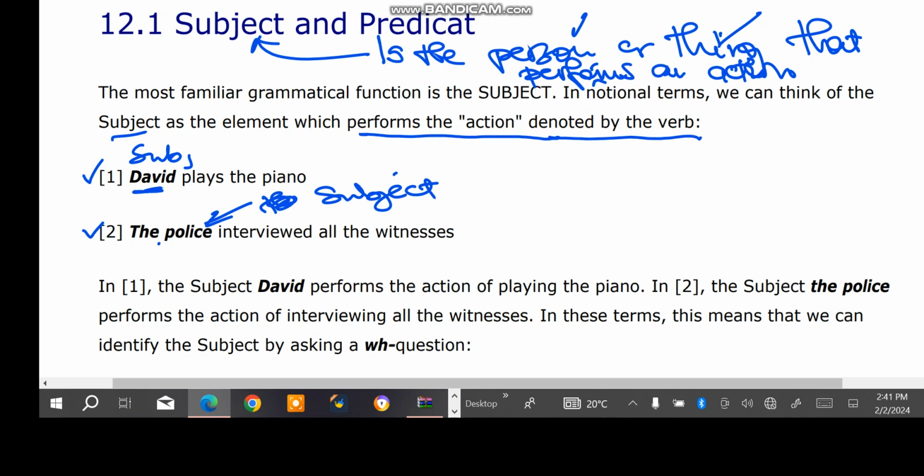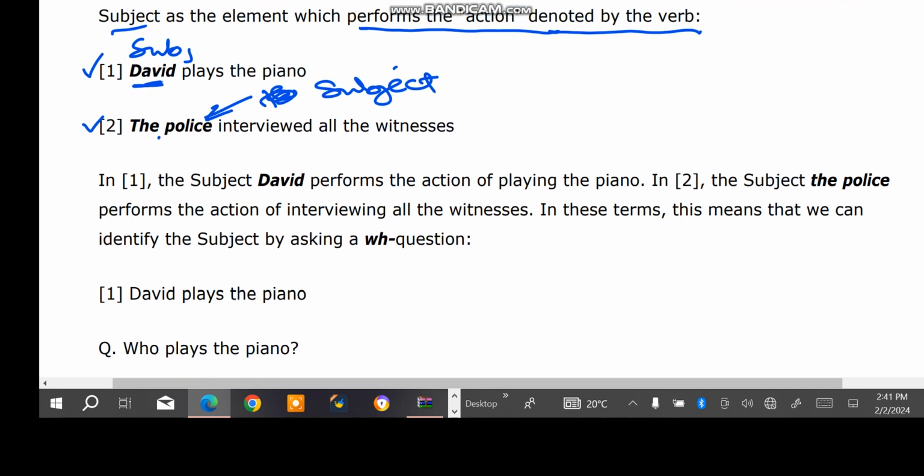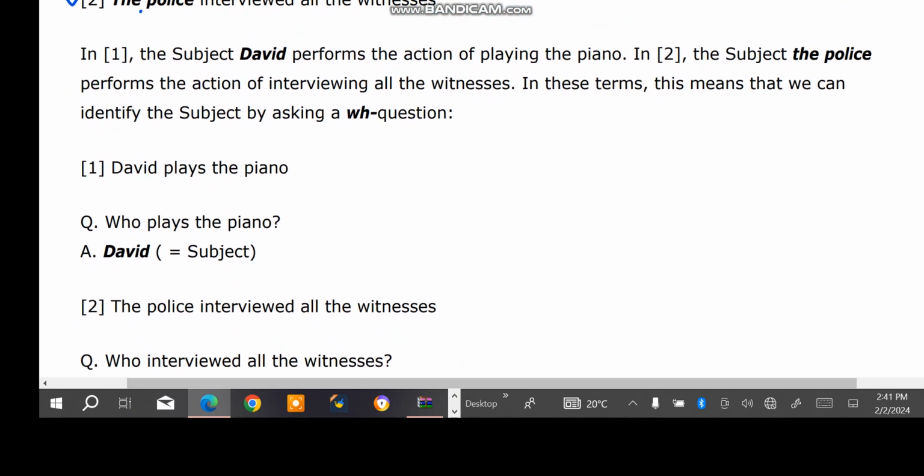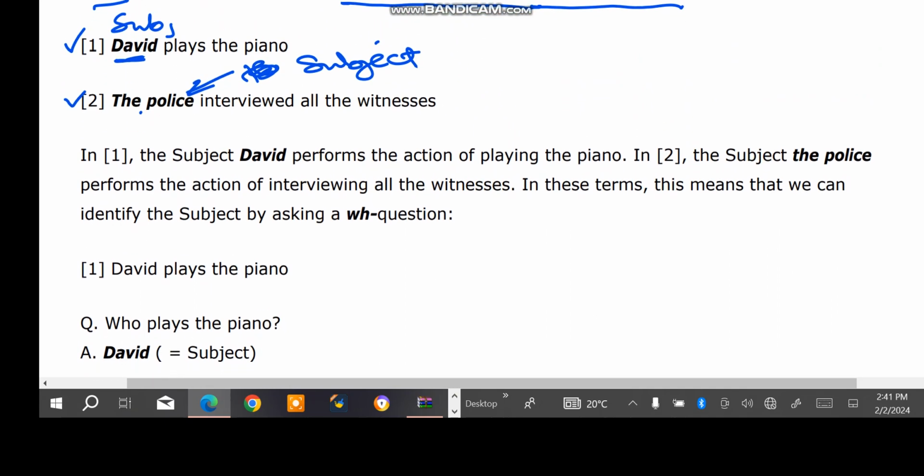Moving on to the next area, which I think is of paramount importance. As you can see, these are just analyses. In example one, the subject David was the one who performs the action of playing the piano, which means in any sentence the subject is the person or the thing that performs an action.